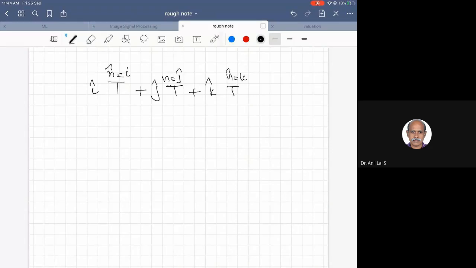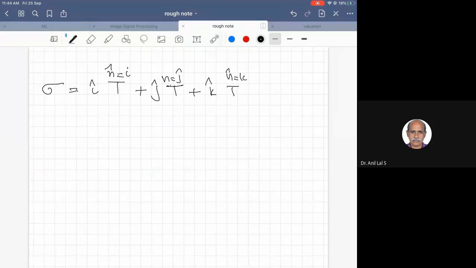This we call sigma. This kind of tensor is available at each and every point in the fluid system.